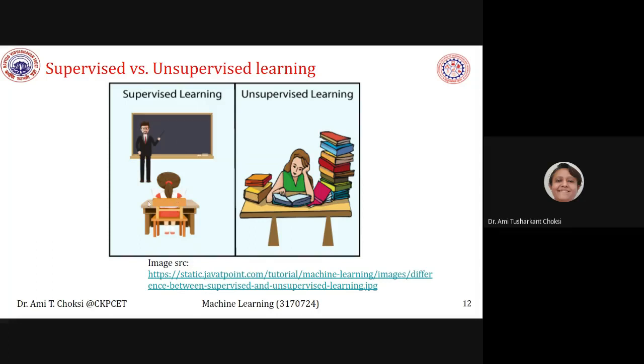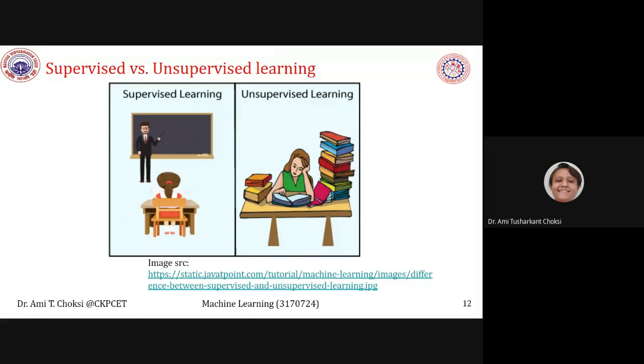When the student makes some mistake, the teacher will correct that student: you are making a mistake, you should not do this, improve your knowledge, it should be this. So under the supervision of a teacher, when a student learns, it is called supervised learning. That means whenever the student makes a mistake, the teacher is there to correct them.